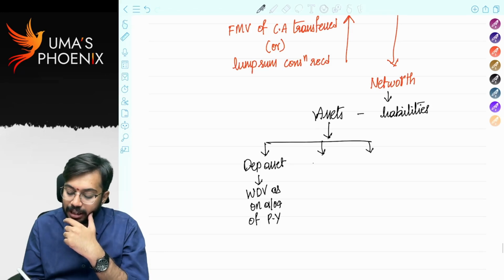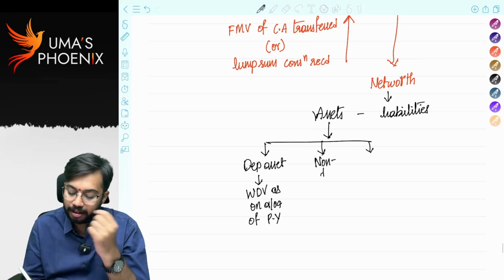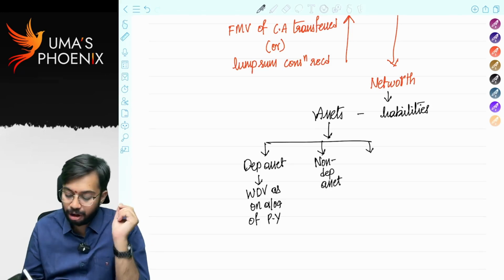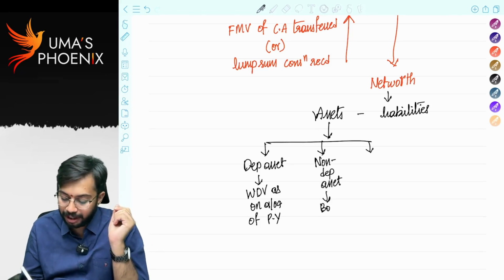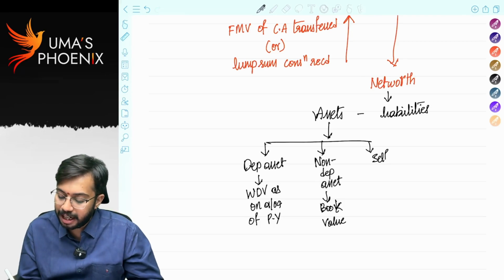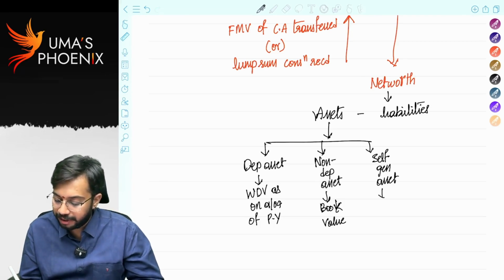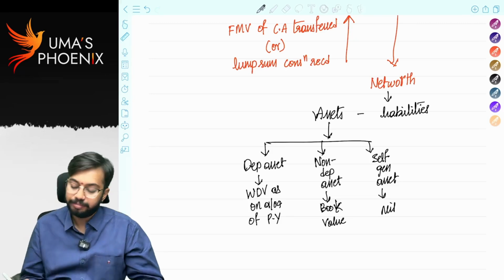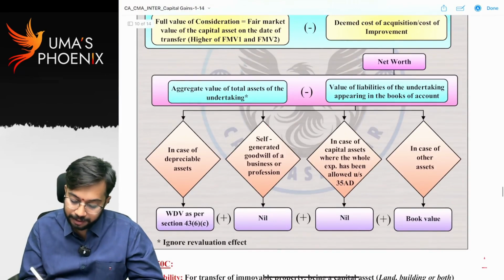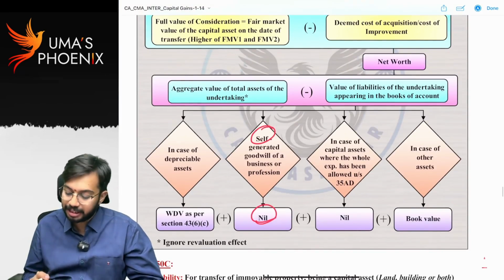If asset is non-depreciable asset, for example land, then when you are calculating the value of assets, you will consider book value. If the asset is self-generated asset, then you will consider value of that asset as nil. Okay, you can see here, asset is self-generated, you will consider the value as nil.